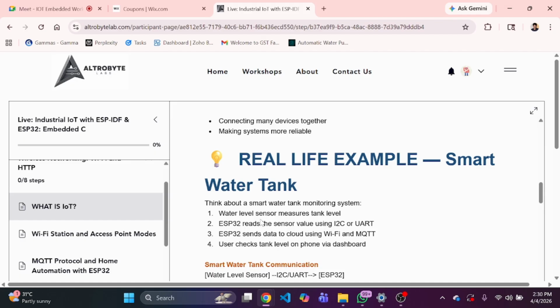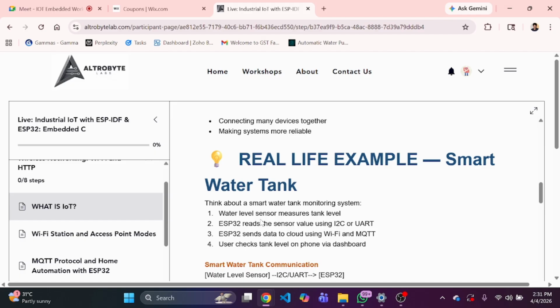So we have two options: either we can transmit data through the wires, or we can use any wireless communication protocol. Let's say we are using Wi-Fi. ESP32 will work on the same Wi-Fi network, and if we want to monitor the water level through our mobile application, then our mobile application and ESP32 both have to communicate over the Wi-Fi only. That means the same protocol, okay?